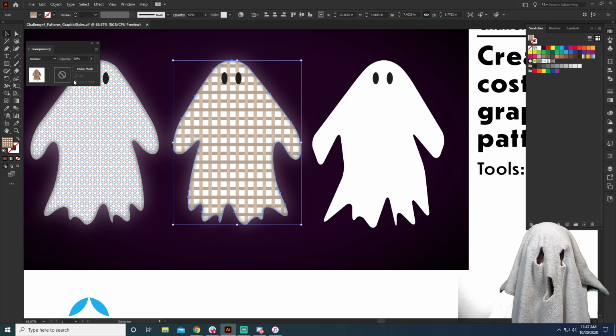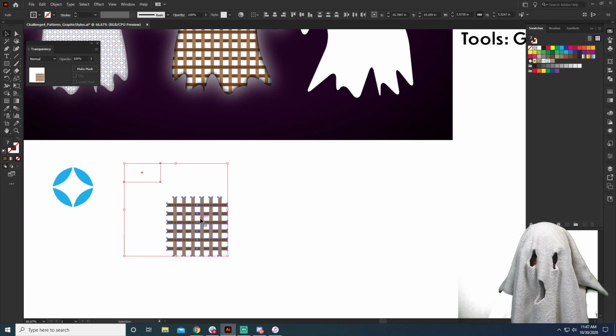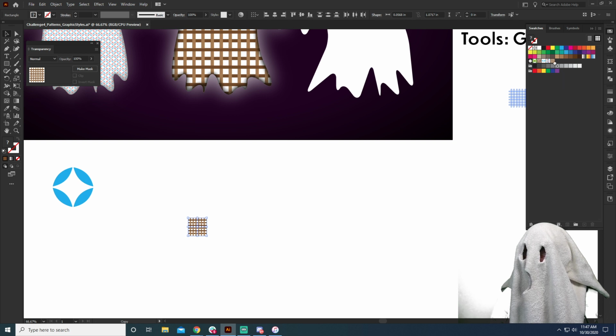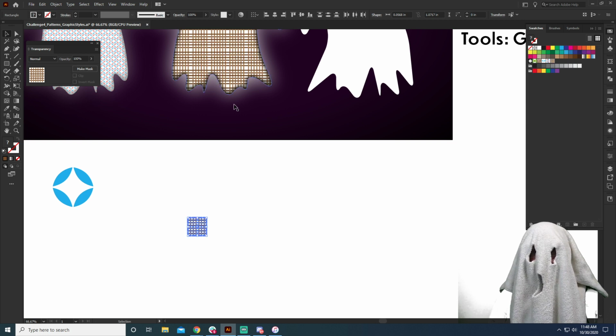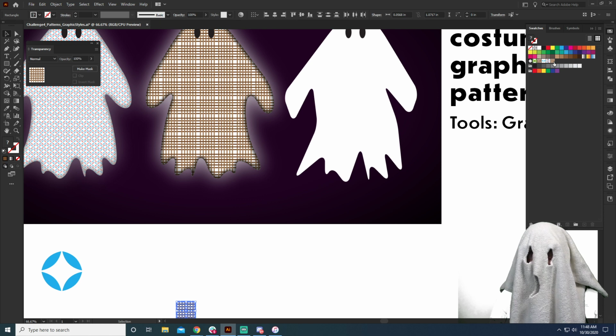So to change this, it looks like it is 50% opacity. We actually want this to be at 100. It looks kind of good, but it's still too big. Again, what we can do is simply grab our original shape. We can shrink that on down, and then I'm going to click and drag holding Alt or Option right there. And, boom, it scales it for us. It looks like some of our scaling got a little bit wonky, but we can fix that.